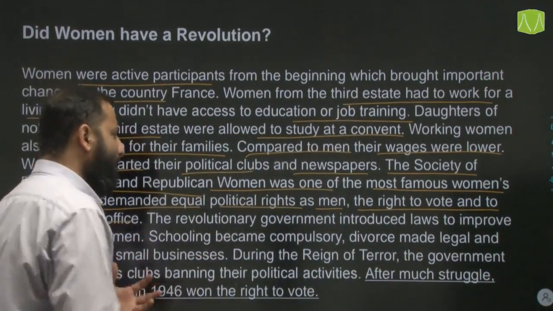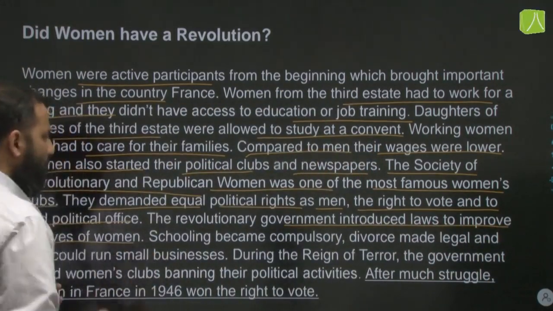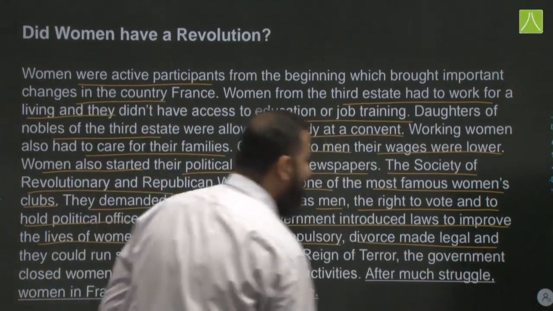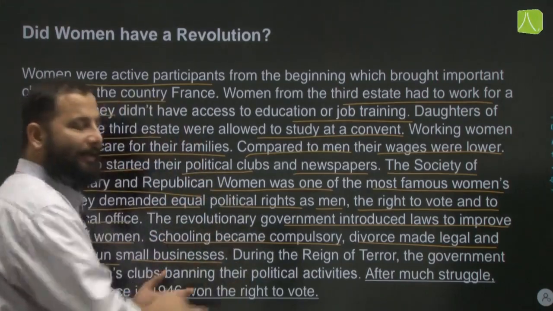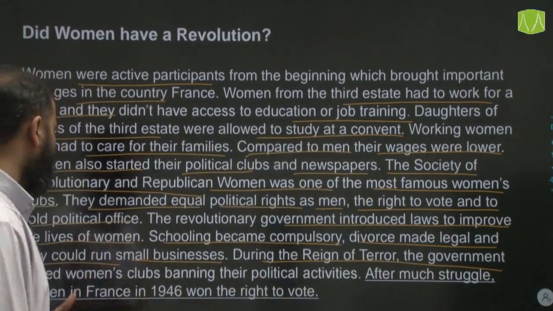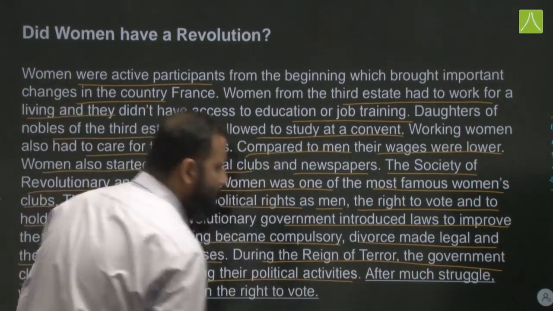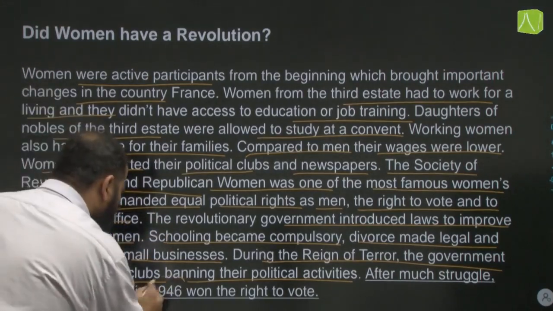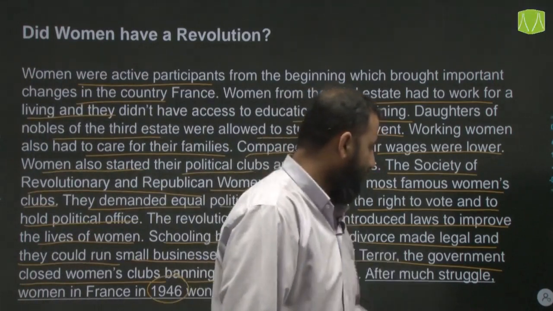The revolutionary government introduced laws to improve the life of women. Schooling became compulsory for women. Divorce was made legal, and they could run small businesses. But during the Reign of Terror, the government banned all these political clubs which were run by women, closing women's clubs and banning their political activities. After much struggle, women in France won the right to vote in 1946. That is much later. Alright.